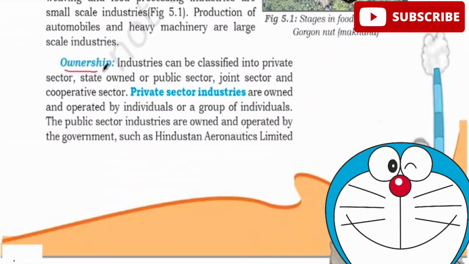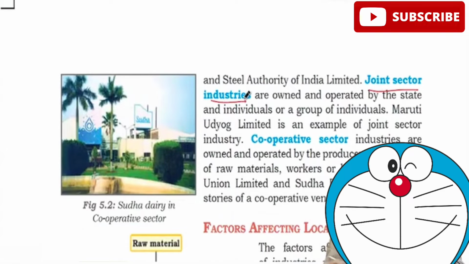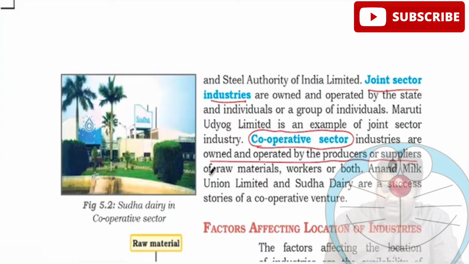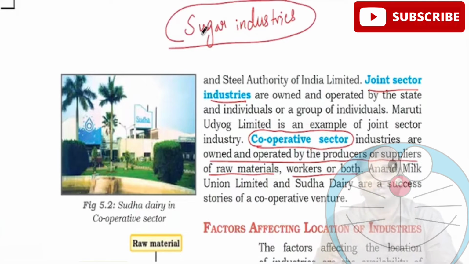On the basis of ownership, we actually observe that you have private sector industries, public sector industries. You have joint sector industries, that is owned and operated by state and individuals. You also have cooperative sector industries, that is, it is being owned and operated by producers or suppliers of raw materials, workers or both. For example, let us take sugar industries. So whenever we are talking about sugar industries, the sugarcane farmers will come together and they open a cooperative sector, and all the sugarcane will be sent to this industry and the output will be there.